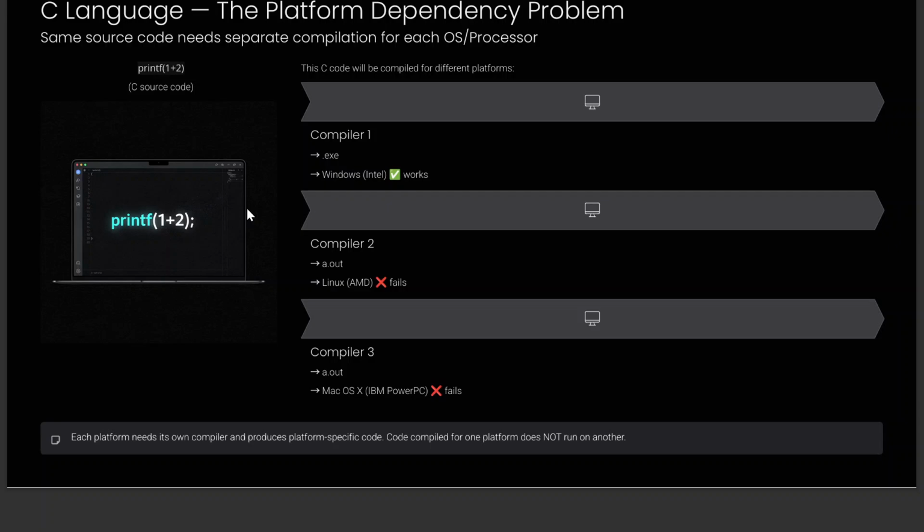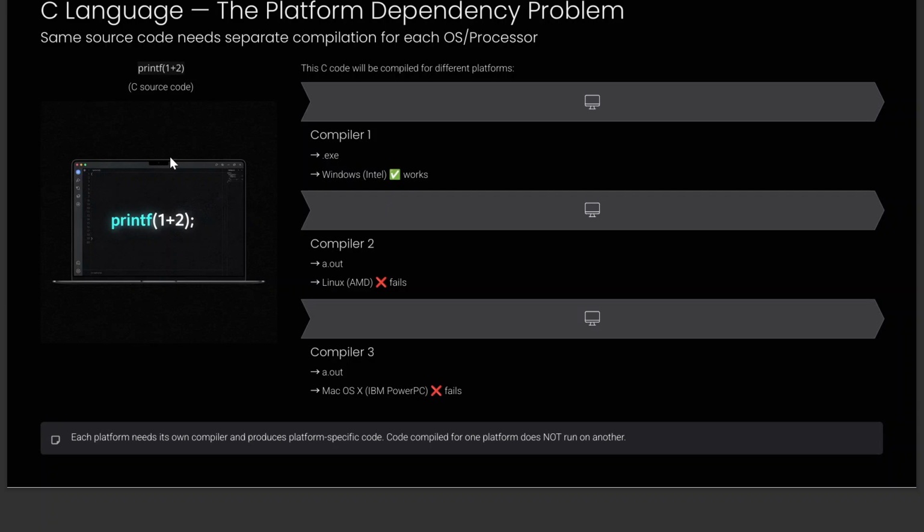Okay, now let's talk about why do we need Java. So before Java, right, we had C language or C++. These were the programming languages. These are also high level languages, right? So why do you have to come up with Java? So C language, right? The platform dependency problem.